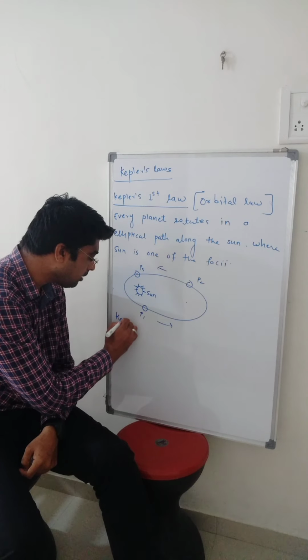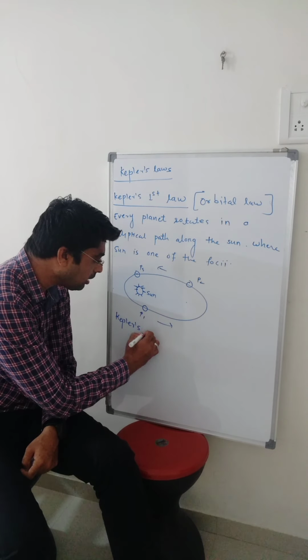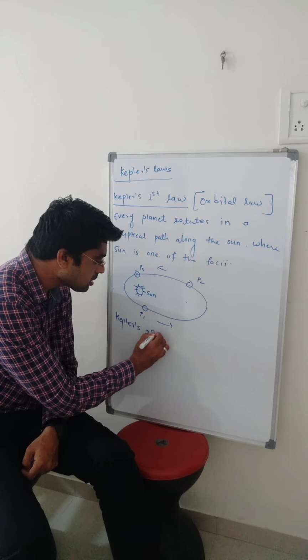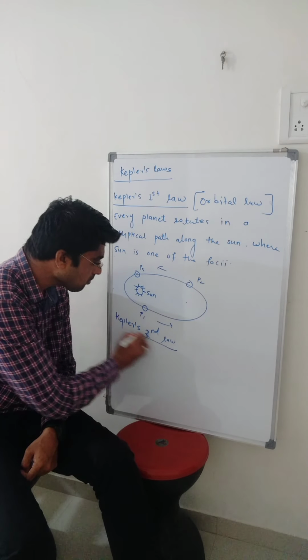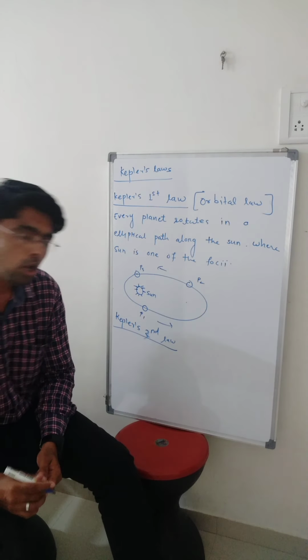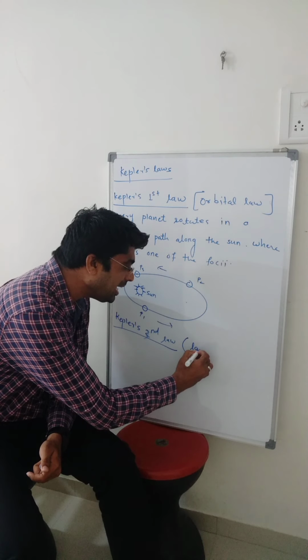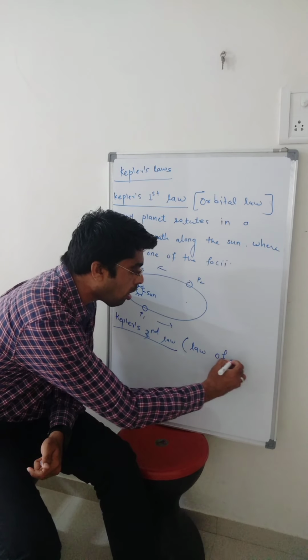Now come to Kepler's second law. It has another name, law of equal areas.